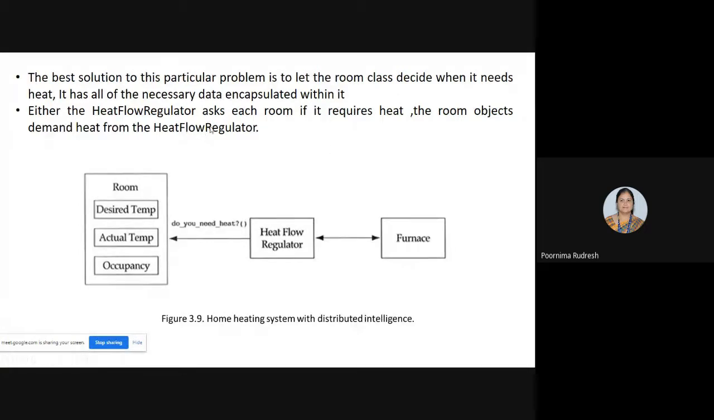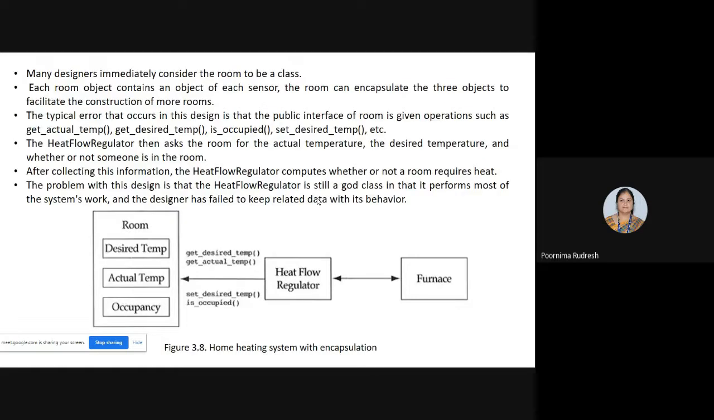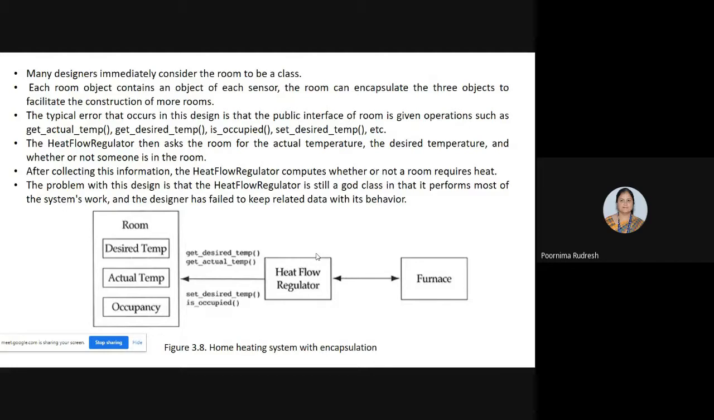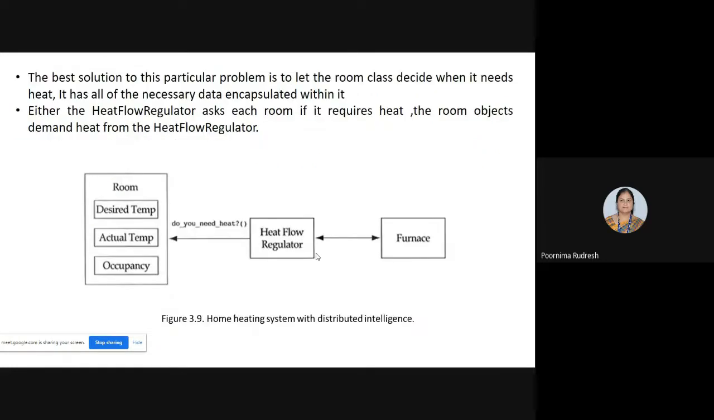Okay, so here either the heat flow regulator asks each room whether the room requires the heat or not, or the room object itself demands the heat from the heat flow regulator. If you consider these two previous designs, there is no encapsulation or distributed system intelligence, and hence we are going for a better solution, a design consisting of distributed intelligence behavior.